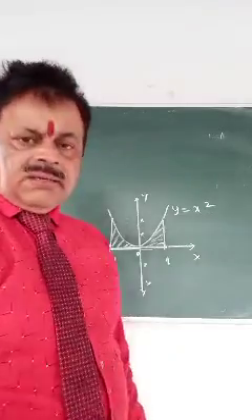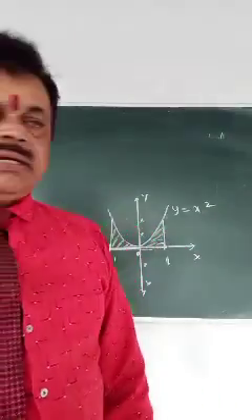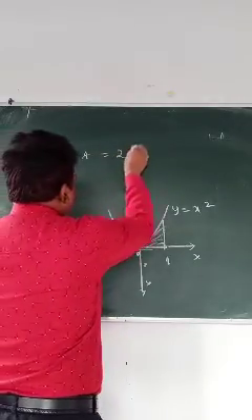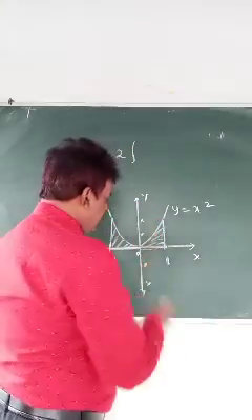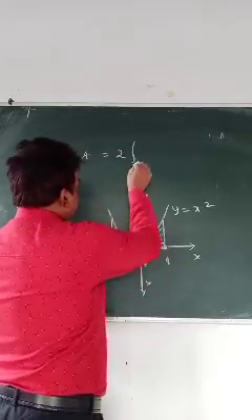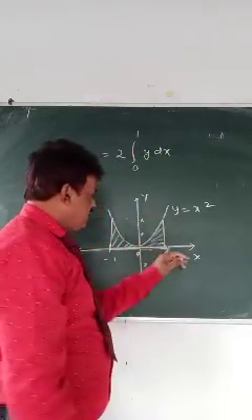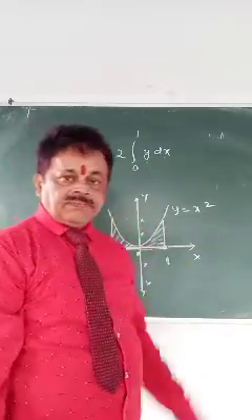Symmetrical, equivalent, nothing to write, straight answer for 1 mark. So area is 2 times this part I have taken, which is the integral from 0 to 1 of y dx, because when you are closing with the x axis, the formula is y dx.